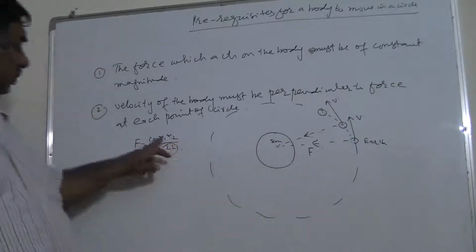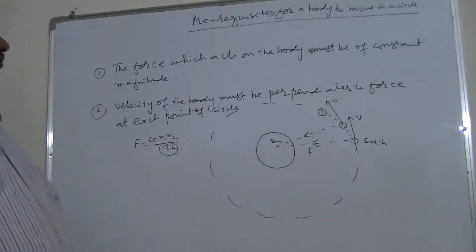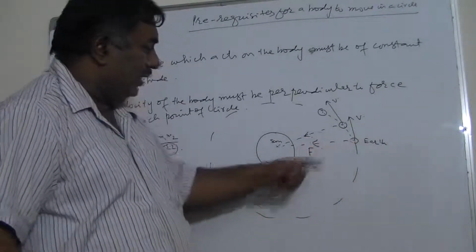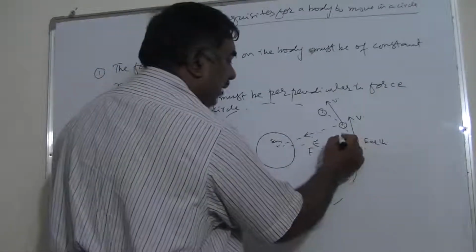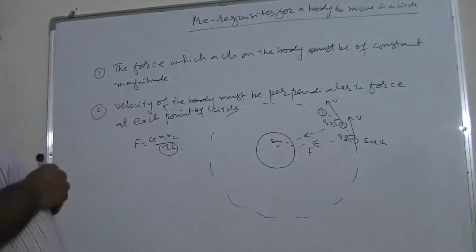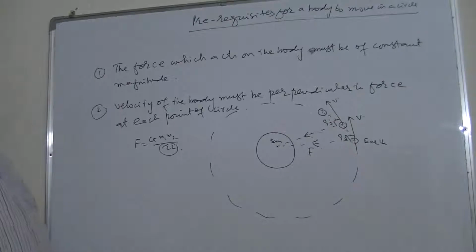Force is constant, mass, G, these are all constant, and always it is perpendicular at each point. This angle is 90 degrees always at each point. So clearly when these two points are fulfilled, then the body moves in a circle. Two examples I can give.